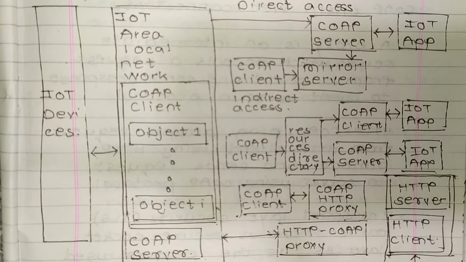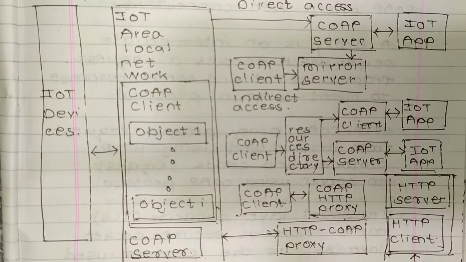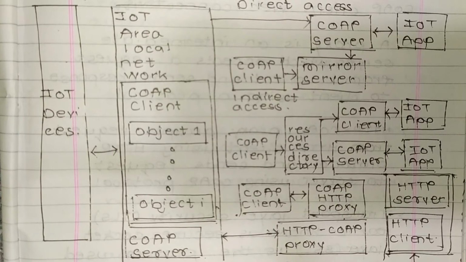So this is basically a block diagram for the Constrained Application Protocol. First, on the left hand side there are IoT devices. These IoT devices are connected with the IoT area local network, in which there is a CoAP client. In the CoAP client there are object 1 up to object I. Then there comes a CoAP server.